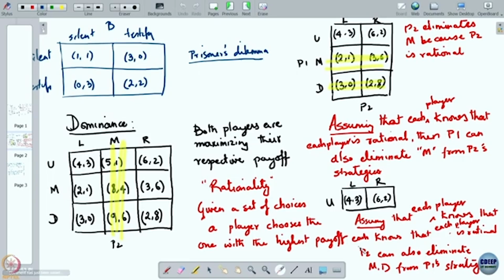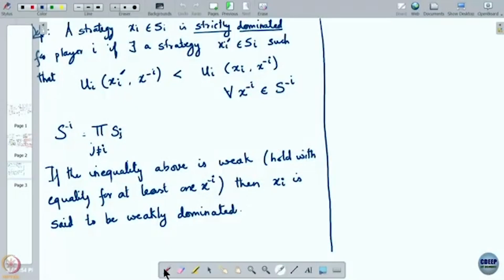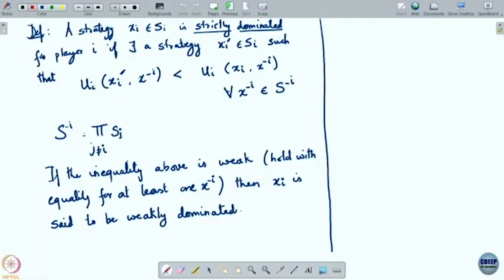This is not just about rationality, we can make this kind of recursive assumption about knowledge of any particular fact associated with the game. So, that's what I will define right now.